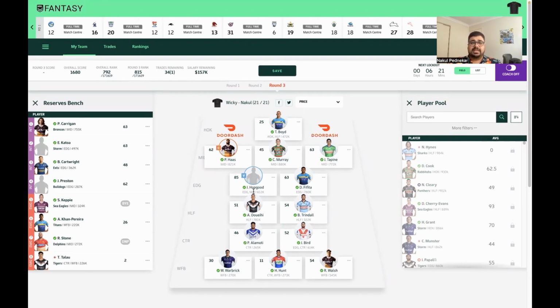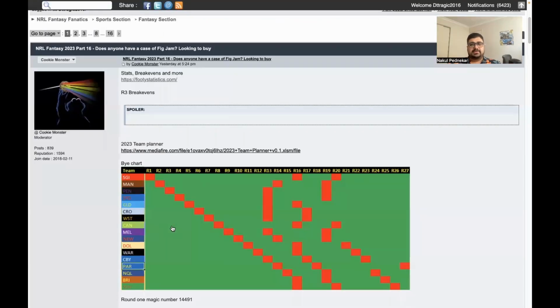But really happy with the rest of my side. As I said, I might consider Carrigan as a gun winger or fullback potentially. Yeah, I'll have to have a look. Aside from that, pretty happy with this team.